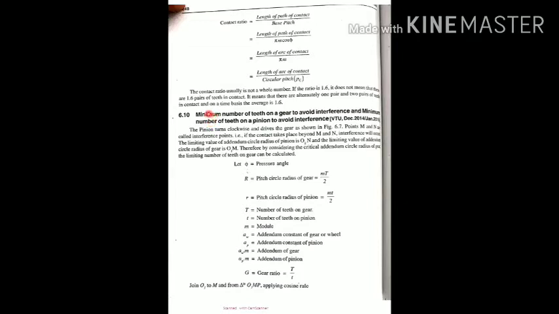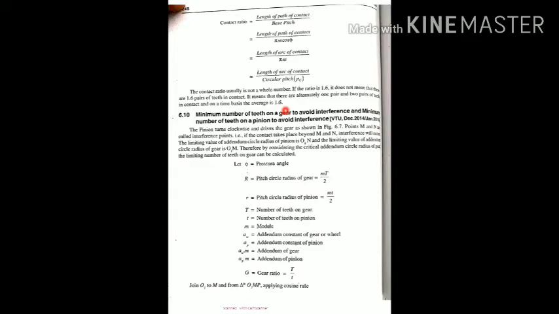Derivation called minimum number of teeth on gear to avoid interference and minimum number of teeth on pinion to avoid the interference. So yesterday we discussed what is interference, correct? When two gears mesh, if they are going to overlap or remove the material of the teeth, then that is called interference. When both teeth move at equal velocity ratio, there is no interference. When that does not occur, then there is interference.